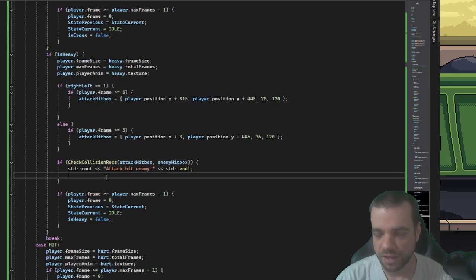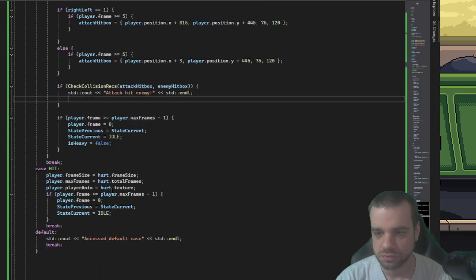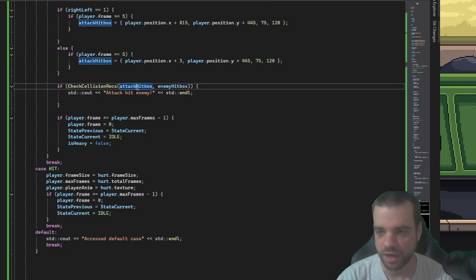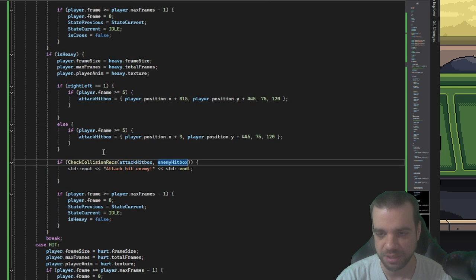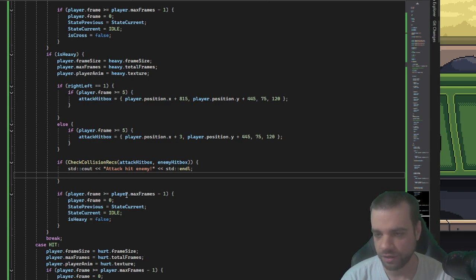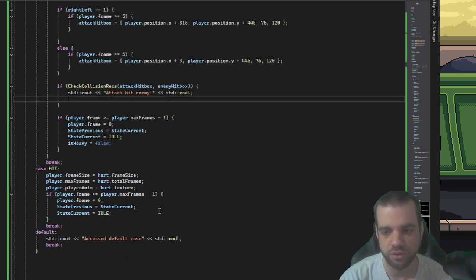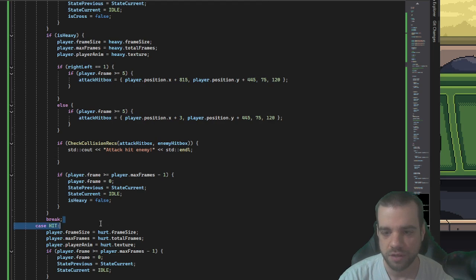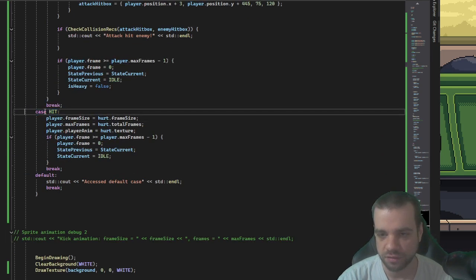And I believe that is else. That is all. Yeah, I've checked collision between the attack box and the enemy hitbox for each of them. Attack hits enemy. I've got to figure out a system to where only one attack hit enemy trigger hits, rather than the duration of it colliding, hitting multiple times. And I think I'm going to do that through invincibility frames through the hit case.